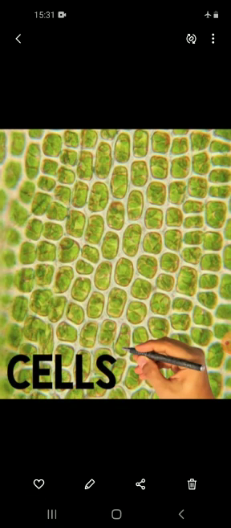Cells are the smallest building unit of living things. All the living organisms are made up of cells. It is the basic structural and functional unit of living organism. We have bone cells, muscle cells, heart cells, blood cells, and so on. There are a variety of cells. And when cells combine together, we have the next level of organization, that is tissues.